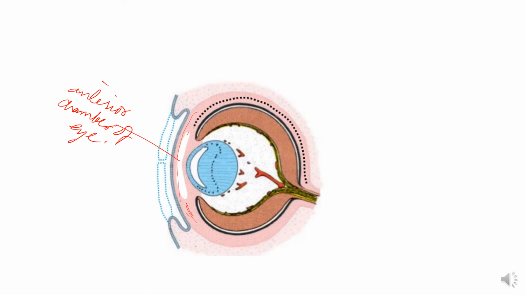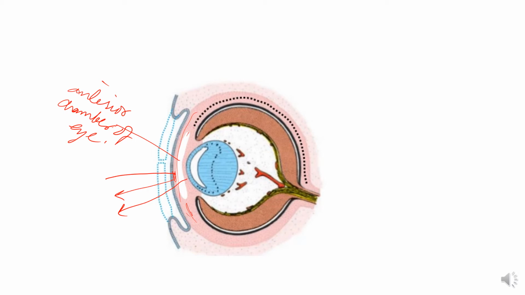Formation of the anterior chamber splits this mesenchyme into two layers. This is the layer which is beneath the ectoderm, and this is the second layer, which is in front of the lens. An anterior or superficial layer which lies underneath the surface ectoderm. This is the surface ectoderm, and this is the anterior layer which is lying beneath it, and it is involved in formation of the cornea.